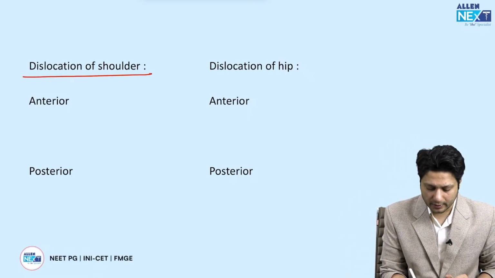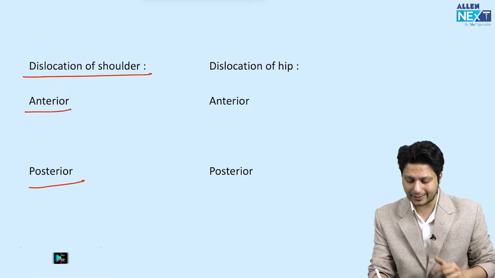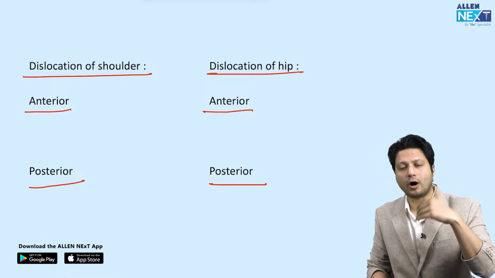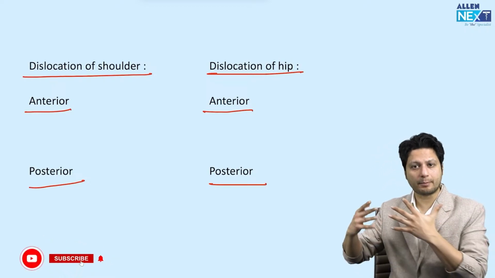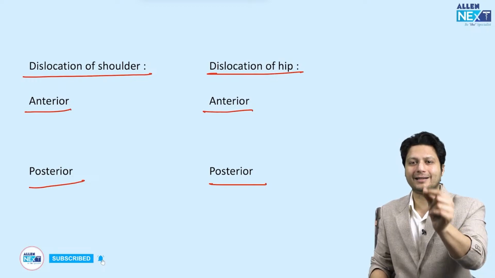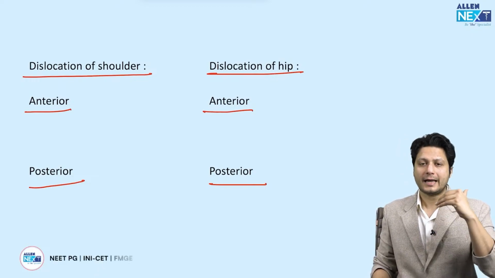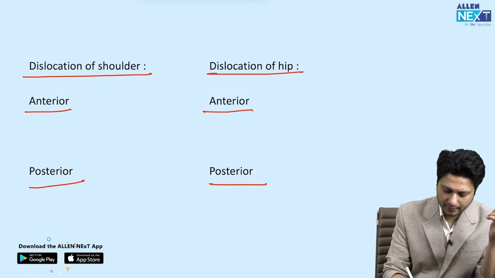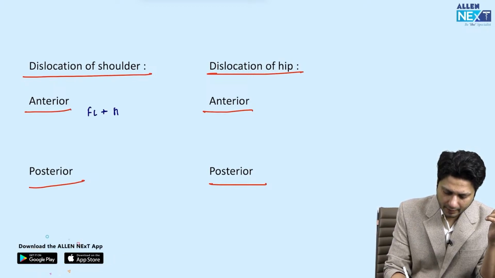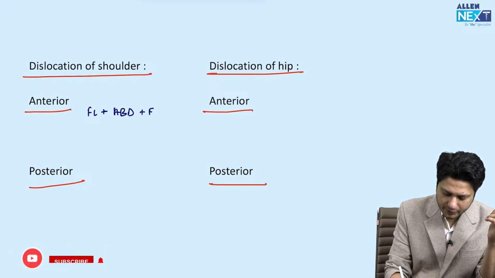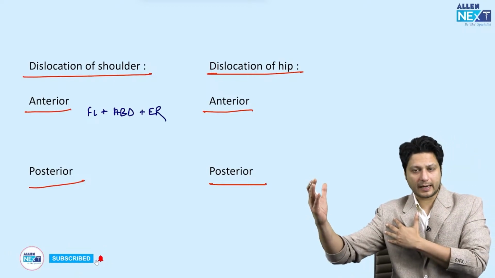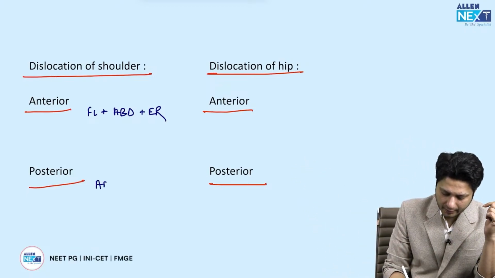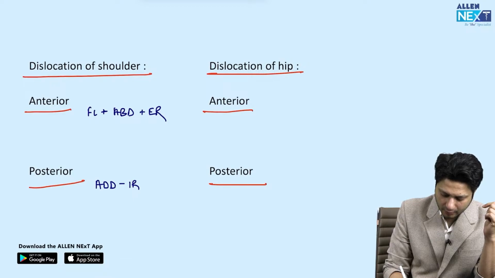देखिए, dislocation of the shoulder can be anterior or posterior. Similarly, dislocation of the hip could be anterior or posterior. जो भी question आता है वो related to the attitude होता है, that what would be the position of the limb when it is anteriorly dislocated. For example, if the shoulder is anteriorly dislocated, the patient would come with flexion, abduction and external rotation deformity. That means the limb would be kept in flexion, abduction and external rotation. While in case of posterior dislocation, it would be kept in adduction and internal rotation.